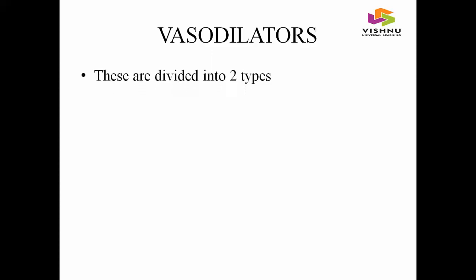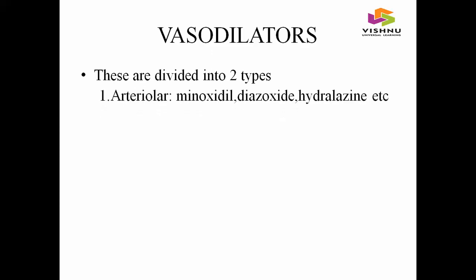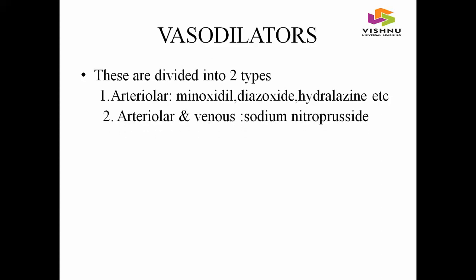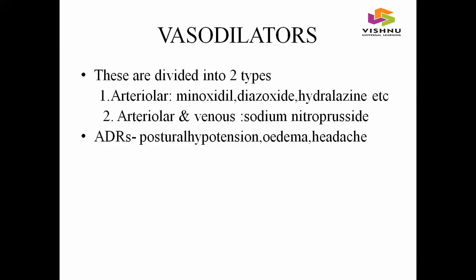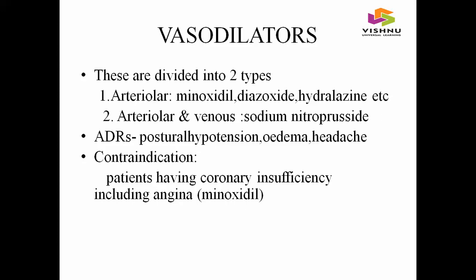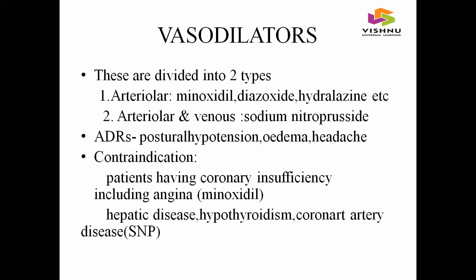And coming to the next class of antihypertensive drugs, vasodilators are divided into 2 subclasses. First subclass is arteriolar, and second subclass is arteriolar and venous. And coming to the examples of arteriolar, minoxidil, diazoxide, hydralazine, etc. Coming to the examples of arteriolar and venous, sodium nitroprusside. And coming to the ADRs of vasodilators, they include postural hypotension, edema, and headache. And coming to the contraindications of vasodilators, patients having pulmonary insufficiency, angina, hepatic diseases, hypothyroidism, and coronary artery disease. In these conditions, vasodilators should not be given.